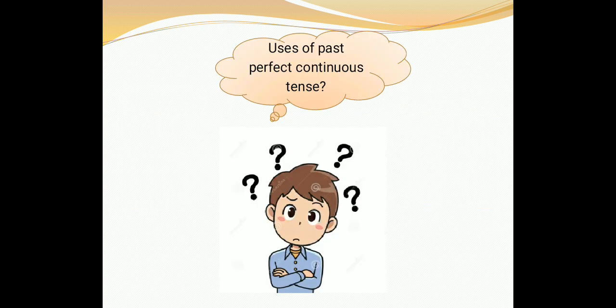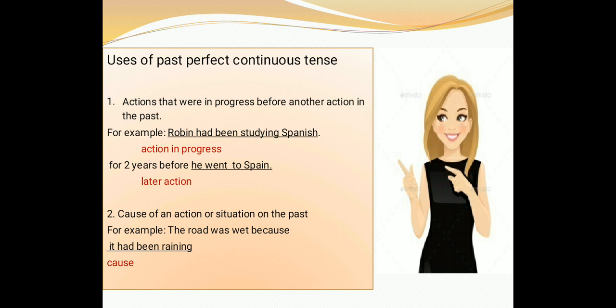Now it's time to ask the question, what are its uses? The main use of the past perfect continuous tense is to express an action or the situation that was ongoing before another action or situation in the past. For example, Robin had been studying Spanish for 2 years before he went to Spain. The first part of the sentence, Robin had been studying Spanish, that happened and it was ongoing before he went to Spain. So, this action is in the past perfect tense and the action that happened later is in the past simple tense.